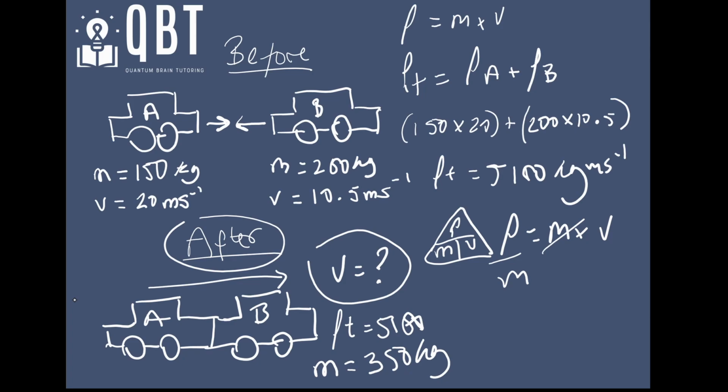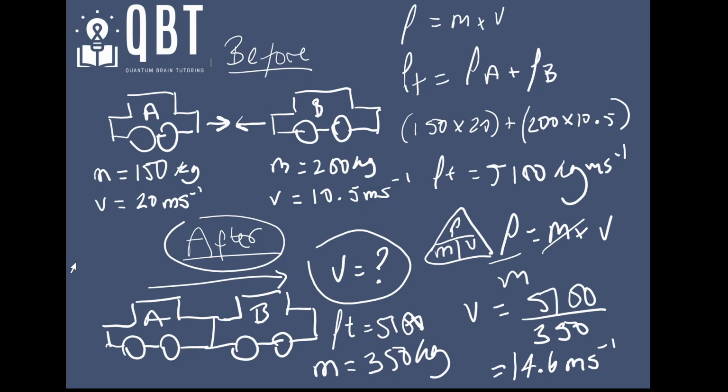So V is equal to 5100 divided by 350, and that will give me 14.6 meters per second, rounded to 3 significant figures.